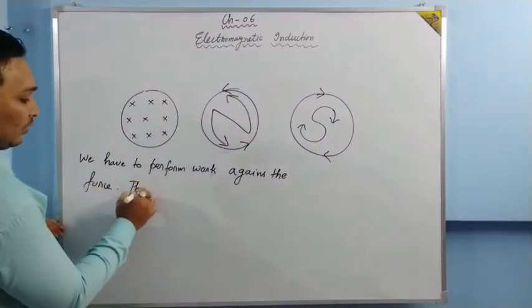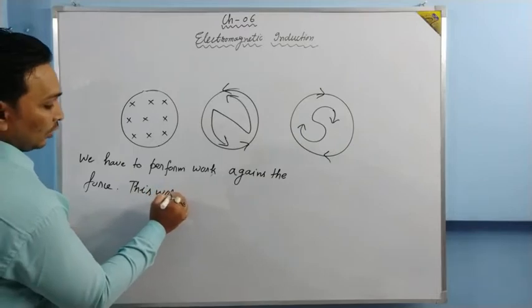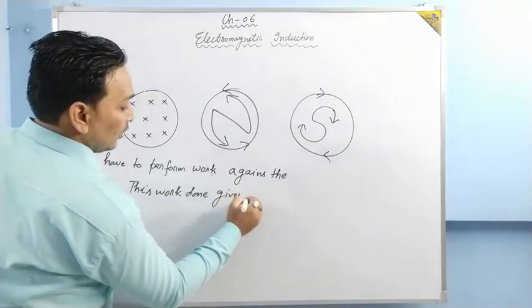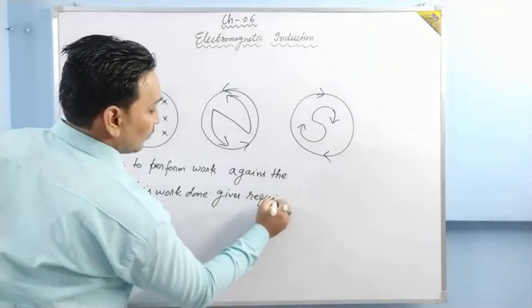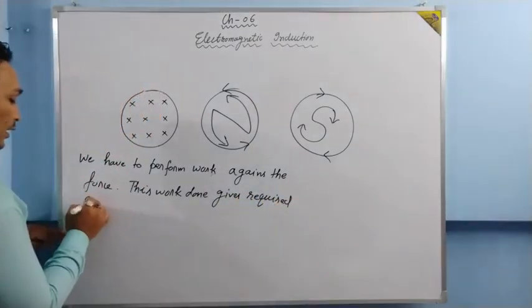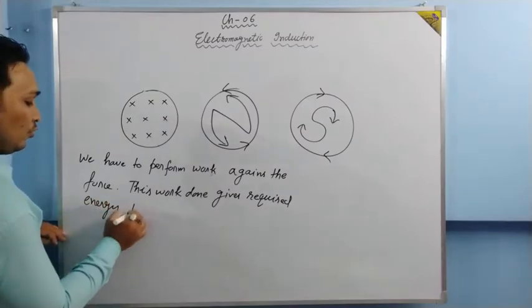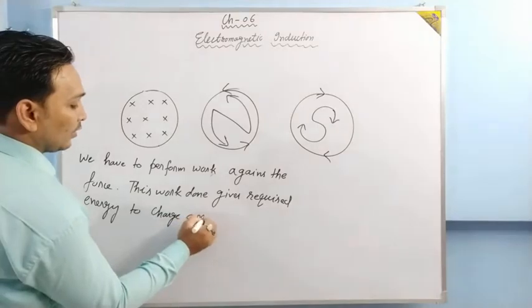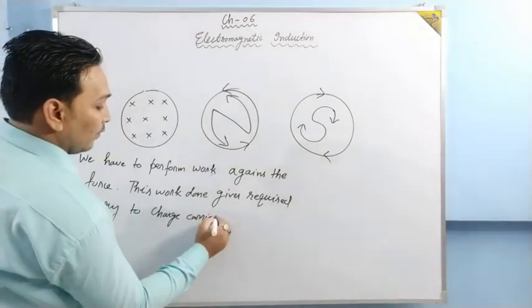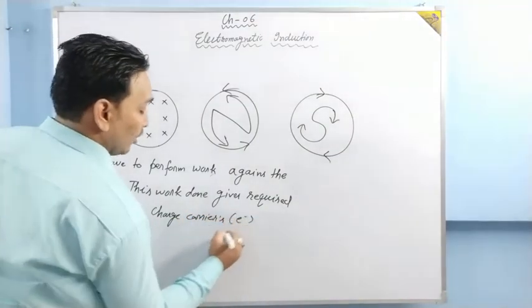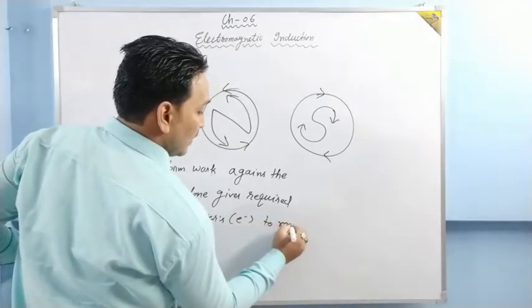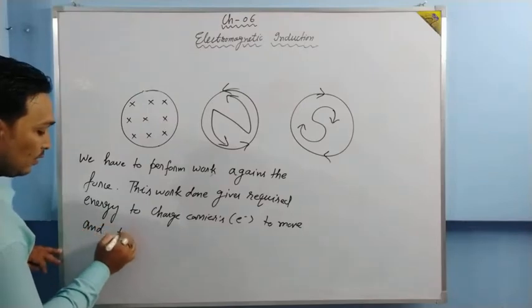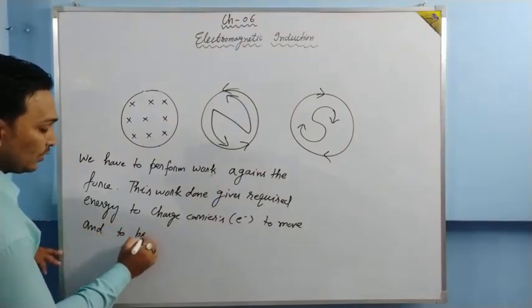This work done gives the required energy to charge carriers, which are electrons, to move and produce current.